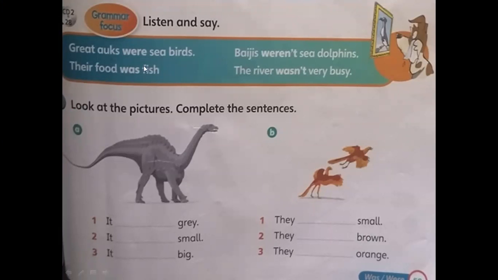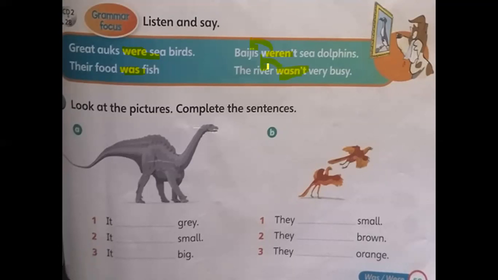Great oaks were seabirds. Look at were here, because they are plural. Great oaks, we use were. Number two, their food was fish. Their food was fish, so it is singular. Baijis weren't sea dolphins, because Baijis is plural. The river wasn't very busy, so because the river is singular, we use was.